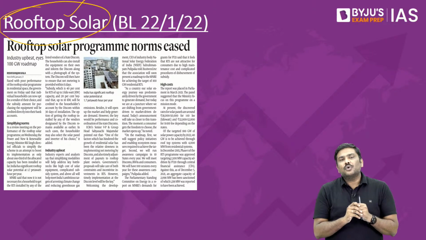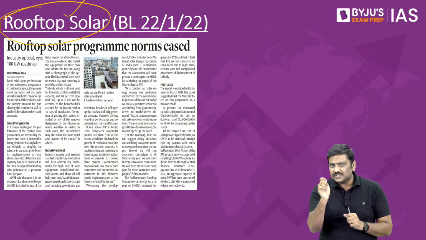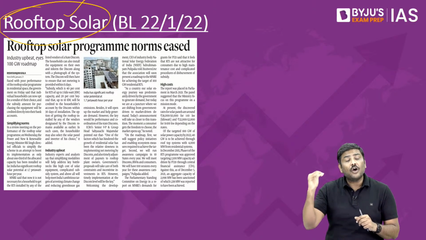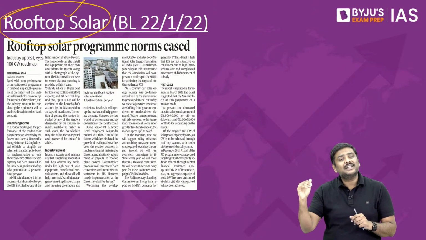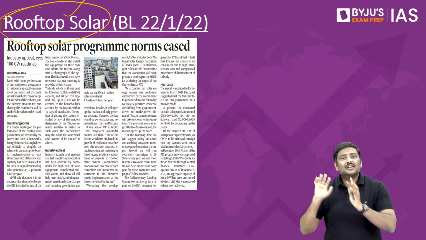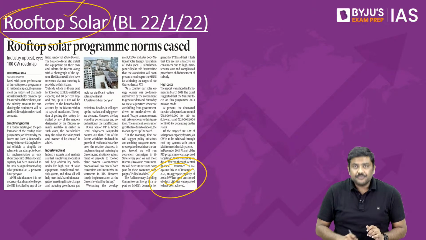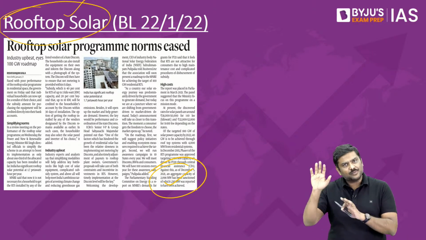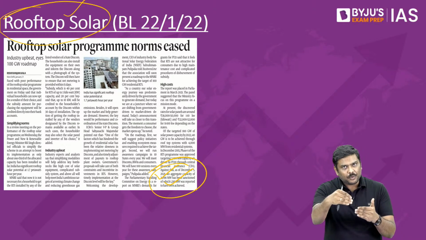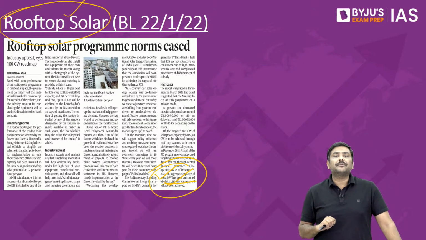In case of rooftop solar, certain very important changes have been announced by the government. What is the reason? The reason is very simple. Government wants to have 4 gigawatts of production capacity from households or domestic rooftop solar. Out of this, only around 1.3 gigawatts of capacity has been installed. Although more than 2 gigawatts of production capacity has been approved, only 1.3 gigawatts has been implemented so far.